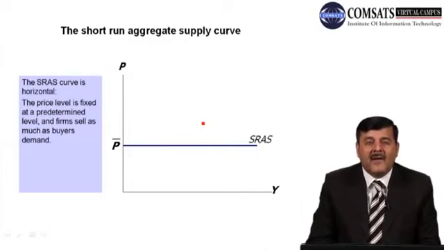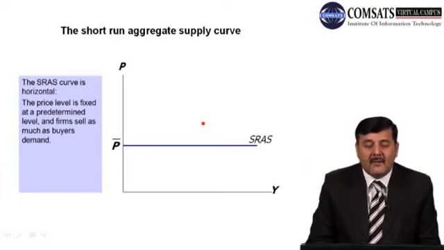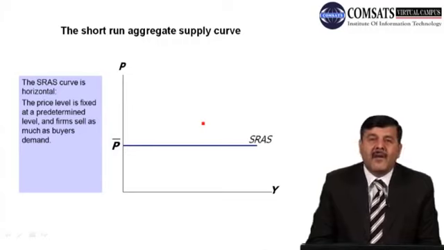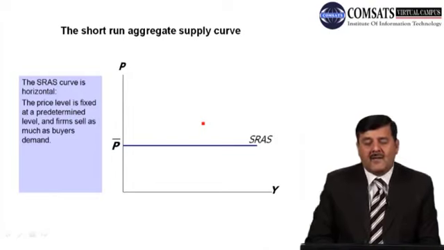On the y-axis we are measuring price, on the x-axis the output level in the economy. The SRAS curve is horizontal and the price level is fixed at a predetermined level, and firms try to sell as much as they can at this given price level.